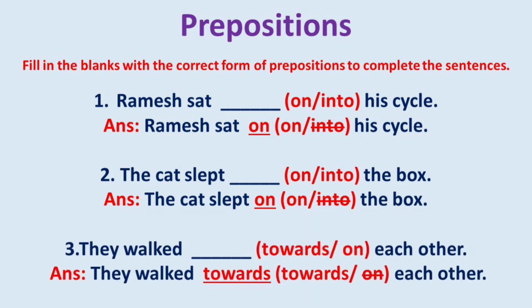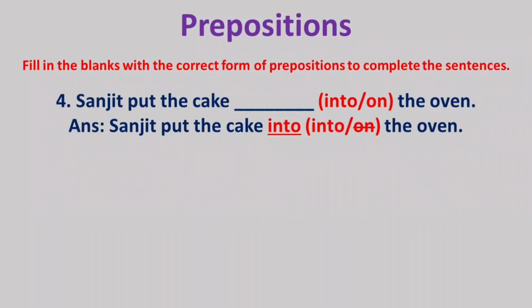3. They walked dash, towards or on, each other. This sentence shows that the preposition towards is used to indicate direction. So, the answer is they walked towards each other. 4. Sanjeev put the cake dash, into or on, the oven. This sentence shows that the preposition into is used when someone is changing location. So, the answer is Sanjeev put the cake into the oven.